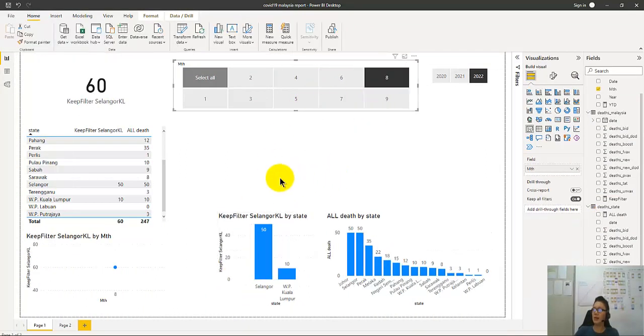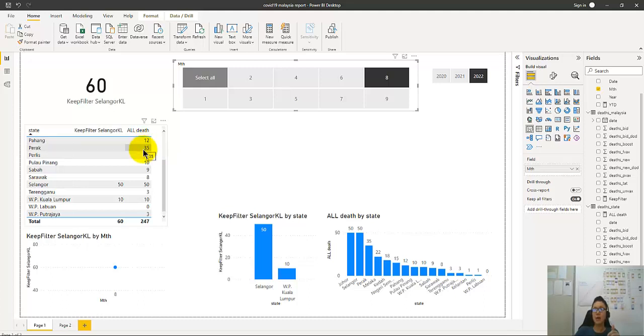Let's look here. Usually when you use a CALCULATE filter, it will check each row and filter. For example, if the filter is Pahang, it will filter and only get Pahang, or only get Perak.